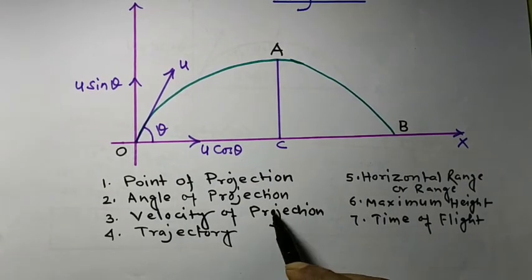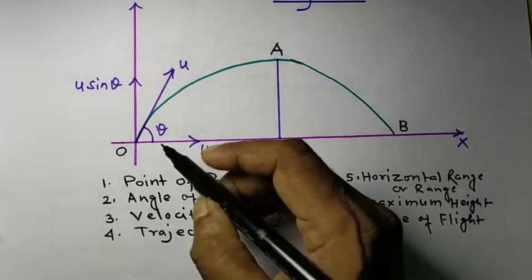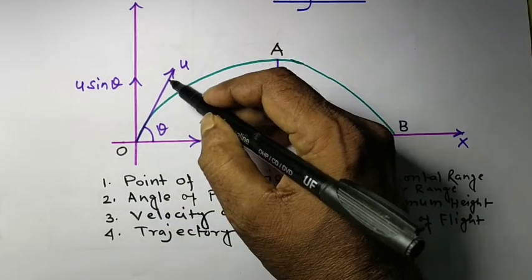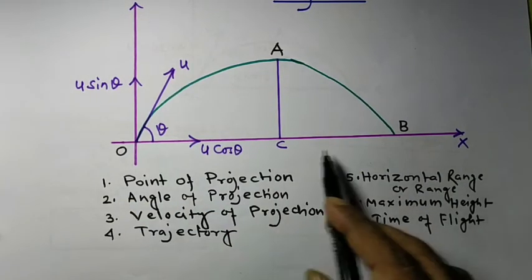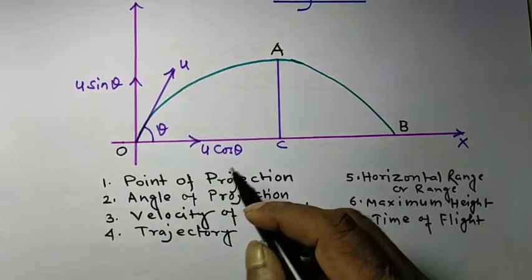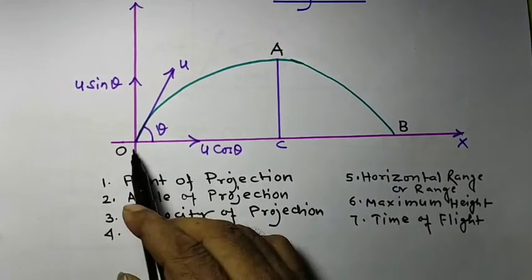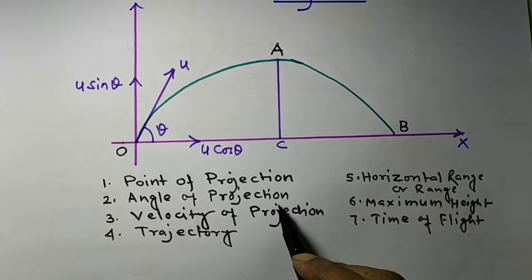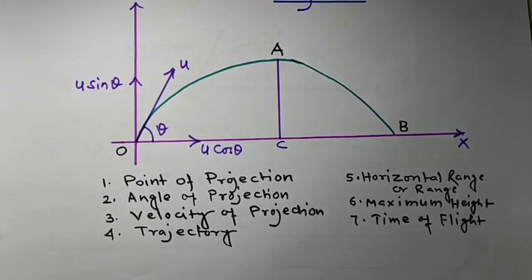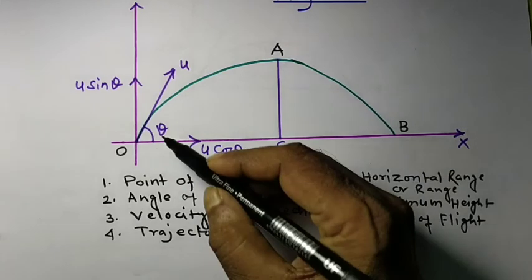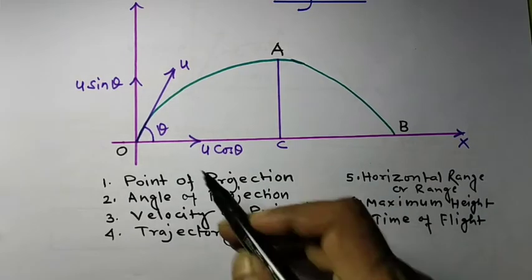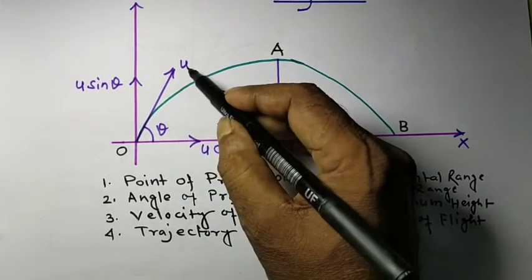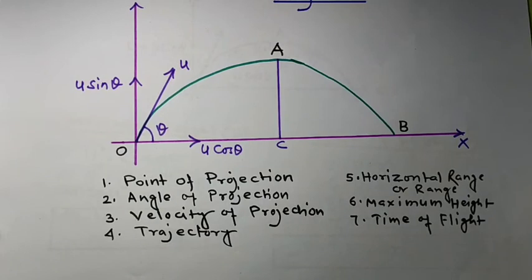Then angle of projection. What is the angle of projection? Here we can see the direction of the initial velocity u and the horizontal plane make some angle. So the angle between the direction of initial velocity and horizontal plane will be called angle of projection. Here theta is the angle of projection. Now velocity of projection. The initial velocity with which the projectile is projected is called the velocity of projection. Here u is the velocity of projection.